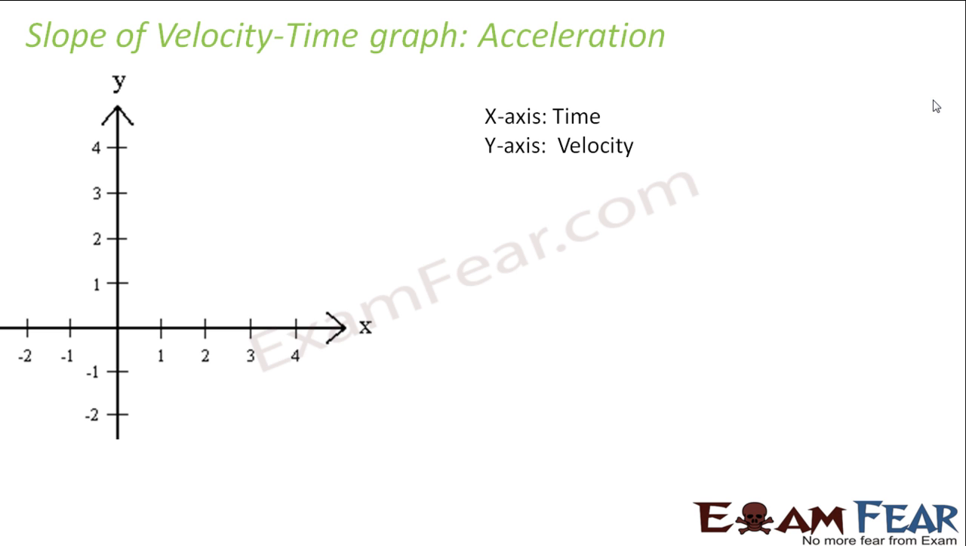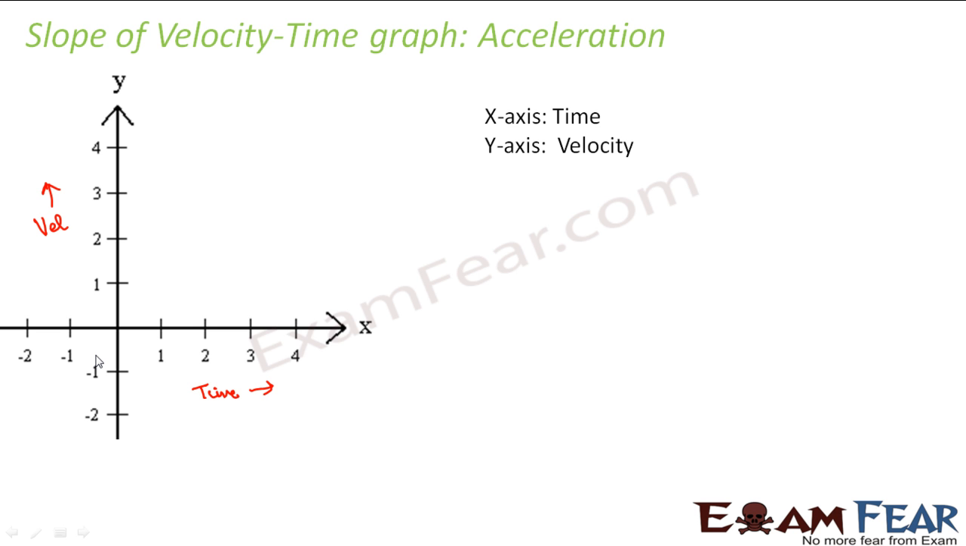Now, in our previous slides, while we were talking about velocity and speed, we were talking about position-time graphs and distance-time graphs. So now let us talk about the velocity-time graph. What is a velocity-time graph? It is basically a plot where you have time on the x-axis and velocity along the y-axis. So this graph basically tells us how the velocity is varying with time.